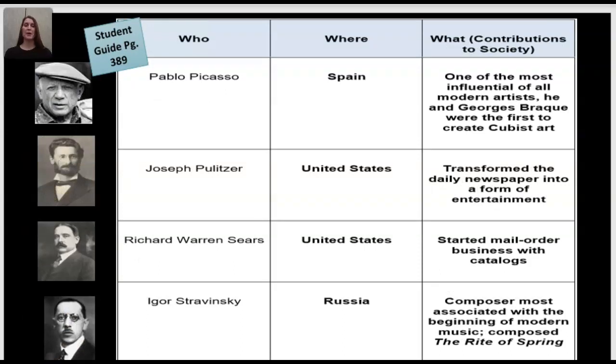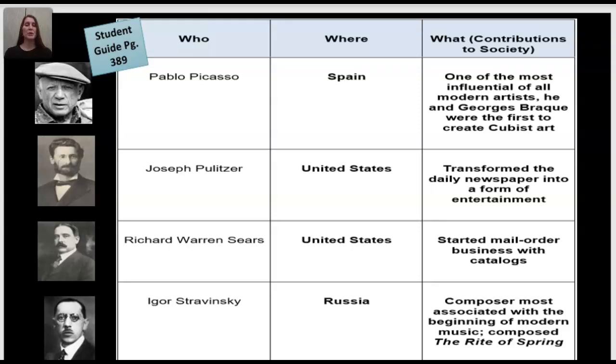And then the last part of that chart, Pablo Picasso was the person. Where? From Spain. And then what contributions to society? One of the most influential of all modern artists. He and George Braque were the first to create Cubist art.